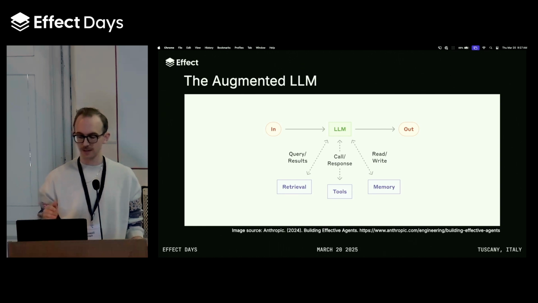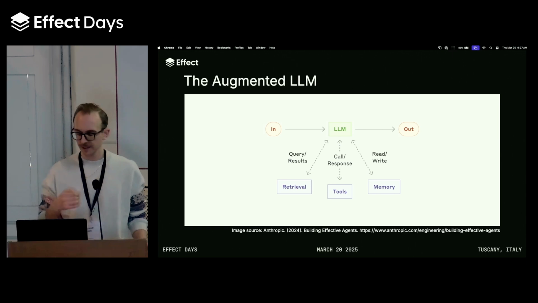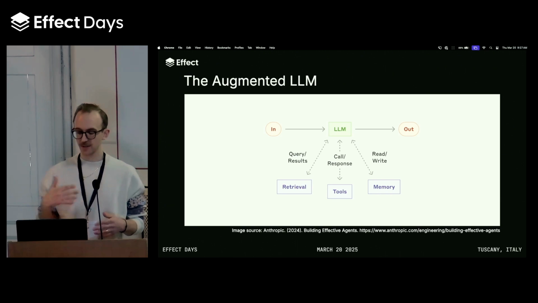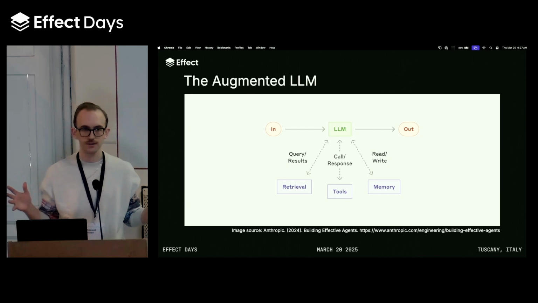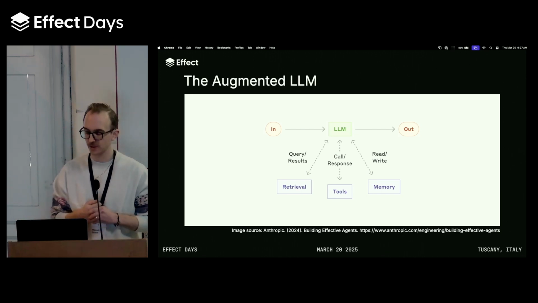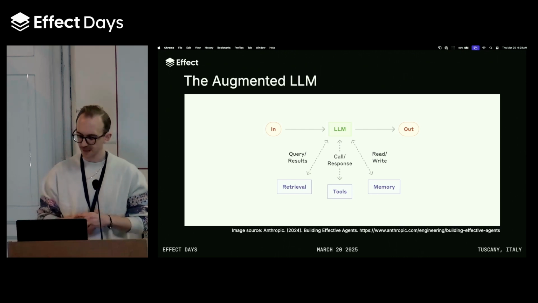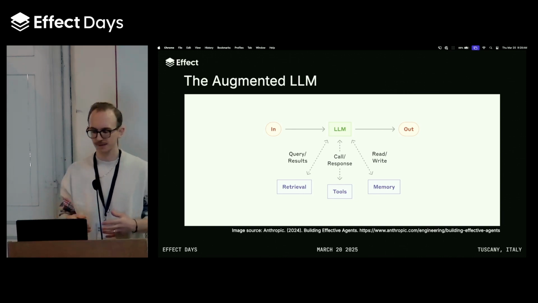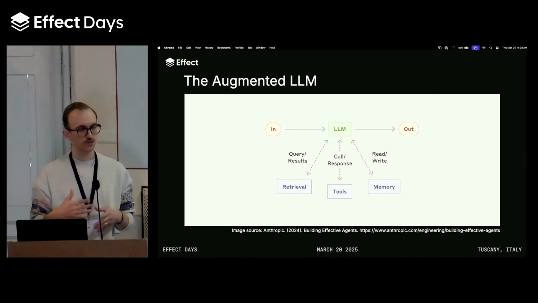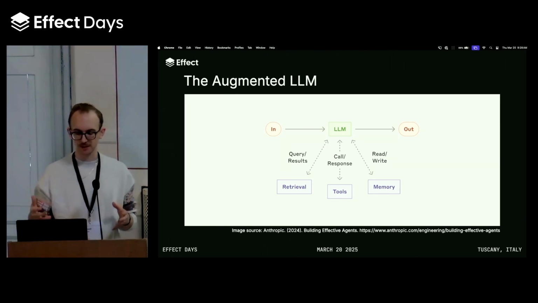You can give an LLM access to various tools that it can use to answer a query, like giving it the ability to use a web browser to search for things. And you can also give an LLM memory, which can either refer to expanding context windows available to the LLM, or you can also let the LLM store information into external knowledge bases. And Anthropic makes the assertion that once you've got this basic building block, you can basically use it to compose together much more complex agentic workflows.